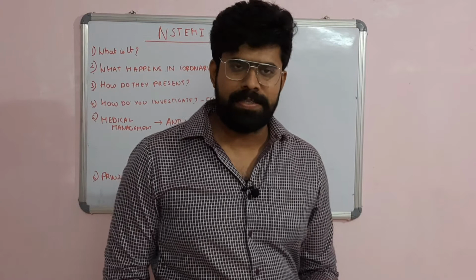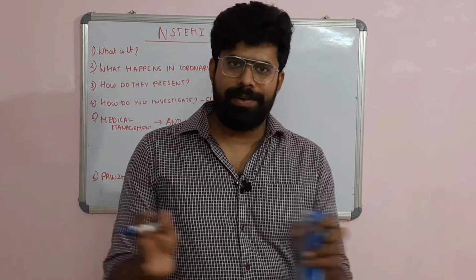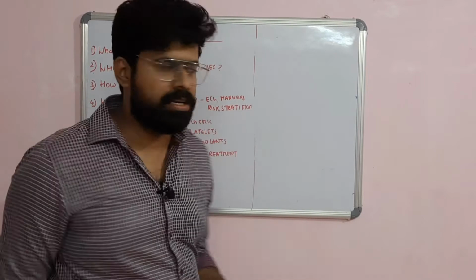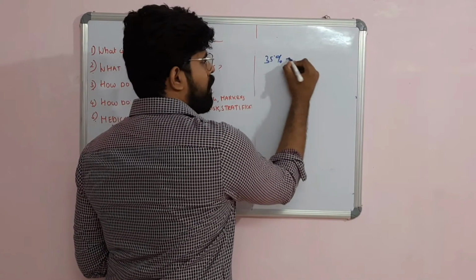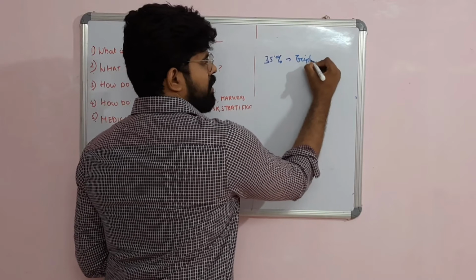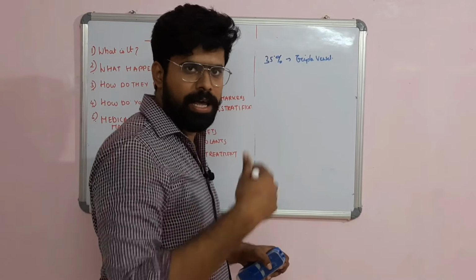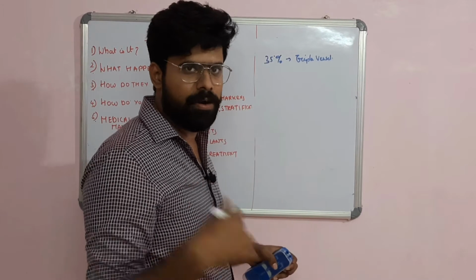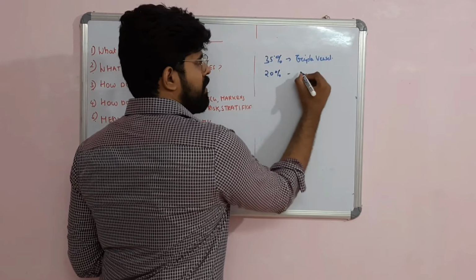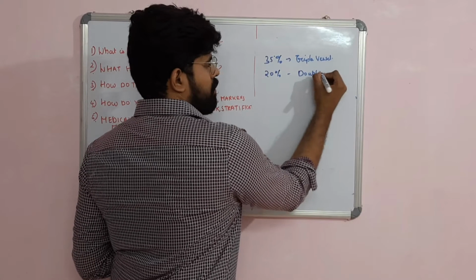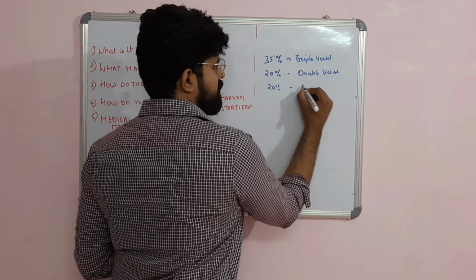This is what happens. So, angiographically, what are the vessels occluded in an NSTEMI patient? Basically, 35% of NSTEMI patients have got triple vessel disease. Triple vessel means the left circumflex is occluded, left anterior descending is occluded and the right coronary artery is occluded. It is seen in 35% of patients. In 20% it is double vessel disease. In another 20% it is single vessel disease.